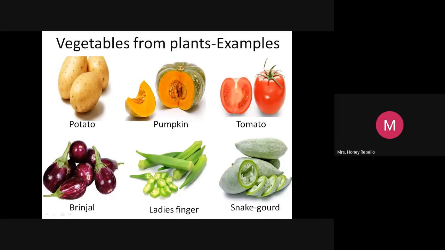Okay, now listen. When we finish, we'll talk. Yes, we have more things. Wait, potato. Now don't disturb, please. Time is getting over. One minute. I'll give you time. Now potato, pumpkin, tomato, brinjal, lady's finger, snake gourd. Now I'll give you time later. You just observe these vegetables' names and the pictures, so you will remember.